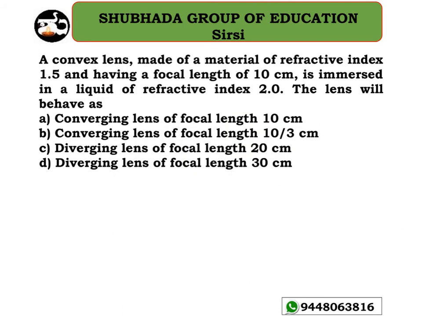Okay. A convex lens made of a material of refractive index 1.5 and having a focal length of 10 cm is immersed in a liquid of refractive index 2. The lens will behave as? Okay, so to get whether it is converging or diverging, you need to get the value of the focal length here. This is a very good type of problem. For this, I need to use the Lensmaker's formula twice. First of all, I am using it for 1 divided by f1 when it is in air. The focal length is 10 centimeters, equal to mu minus 1, 1.5 minus 1, into 1 by R1 minus 1 divided by R2.